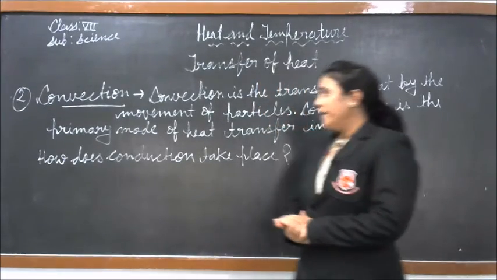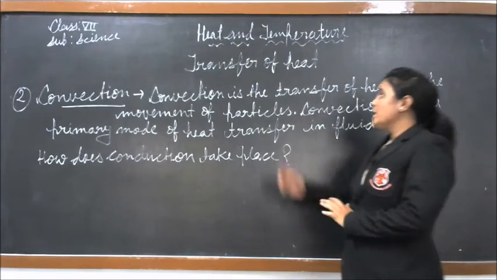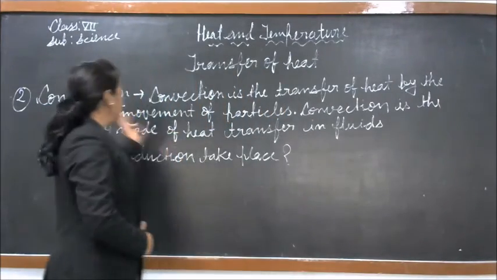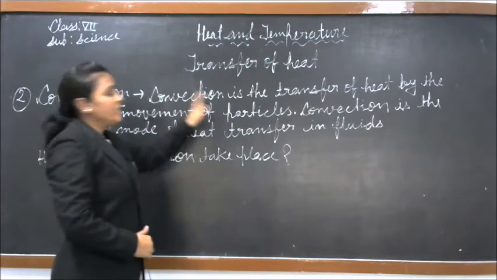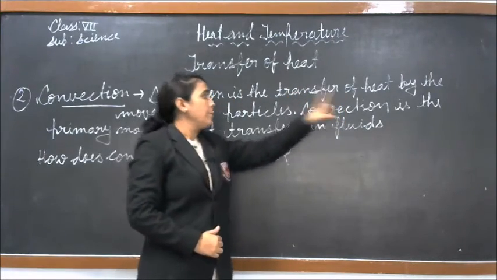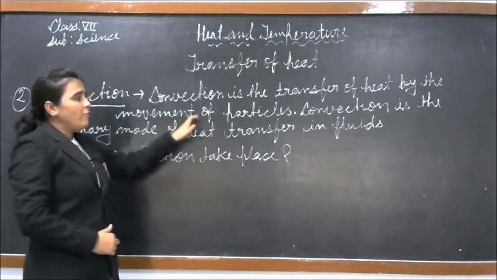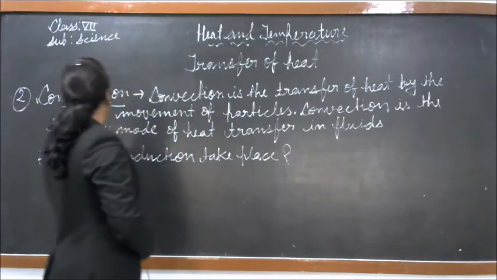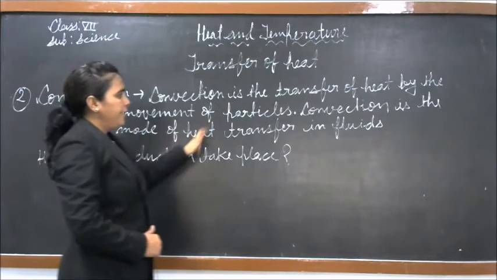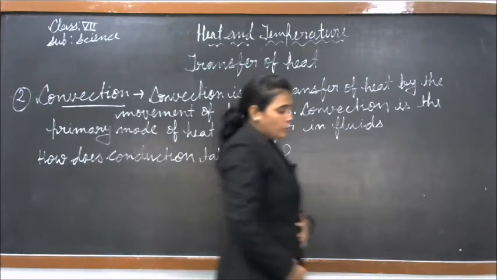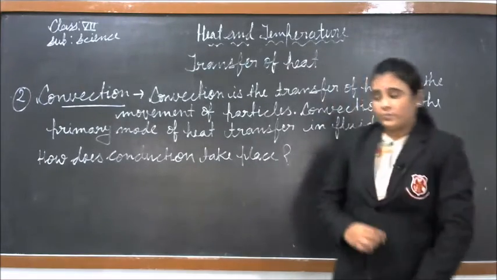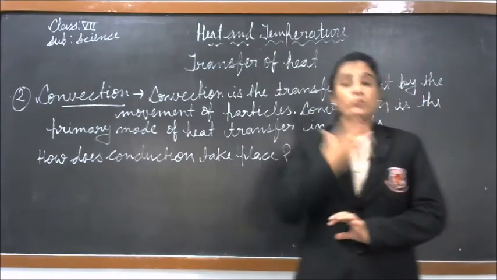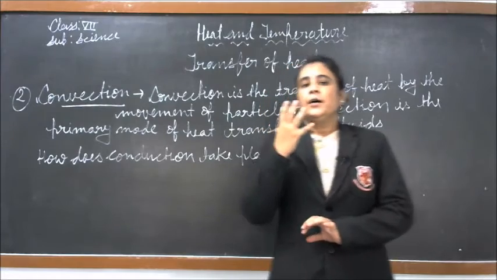Now the second way of transfer of heat is convection. Convection is the transfer of heat by the movement of particles. Convection is the primary mode of heat transfer in fluids. Students, in convection, the movement of particles is necessary.